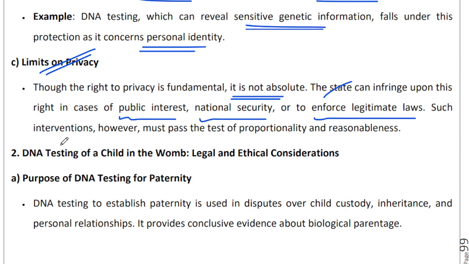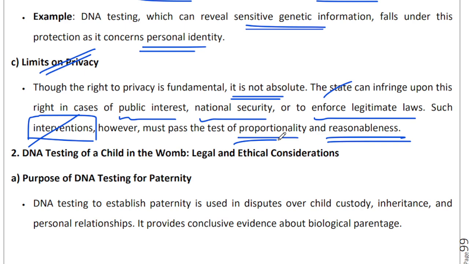And these interventions are also not absolute. These interventions are also not sacrosanct, because the judiciary will see whether these interventions are appropriate or not, reasonable or not, proportional or not, in the sense that we should not be trying to, let us say, kill a fly with a sledgehammer, is what we say in English, right?